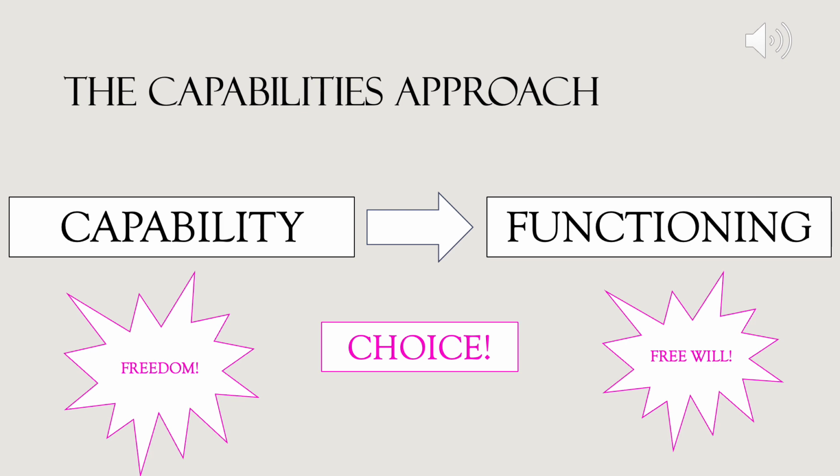A capability is someone's ability to do something, and a functioning is the completion of that capability. So, the capabilities approach is a valuable theory that highlights the freedom and dignity of those in poverty because they have the choice to complete the capability. The fact that freedom is prioritized in the capabilities approach makes the theory unique from other measurements that do not consider that aspect of the well-being of those in poverty.